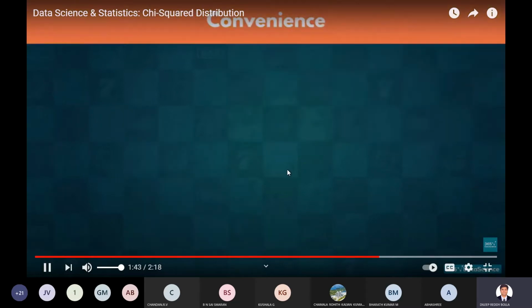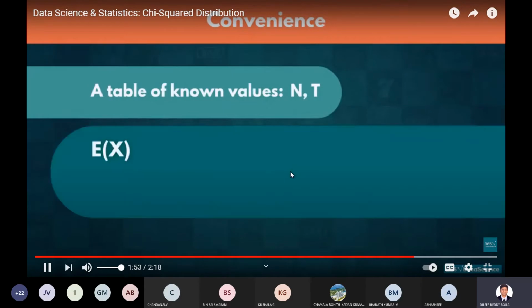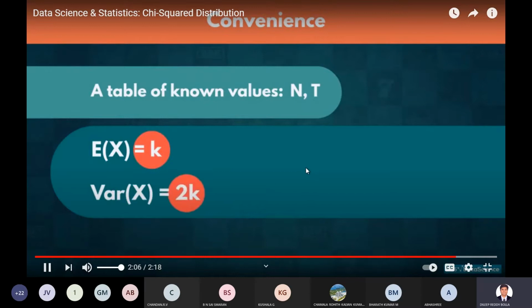Great. A convenient feature of the chi-squared distribution is that it also contains a table of known values, just like the normal or student's t distributions. The expected value for any chi-squared distribution is equal to its associated degrees of freedom, k. Its variance is equal to 2 times the degrees of freedom, or simply 2 times k.